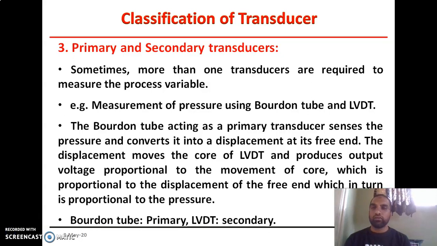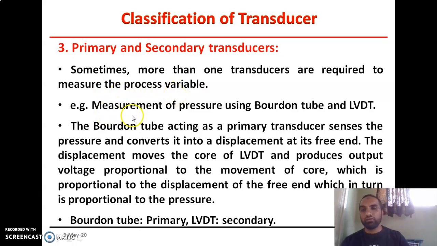Okay, the third type is based on the function they perform. There are two different types of transducers available. The first one is a primary and the second one is a secondary transducer. Here, in some cases, more than one transducer is required to measure a particular process variable.